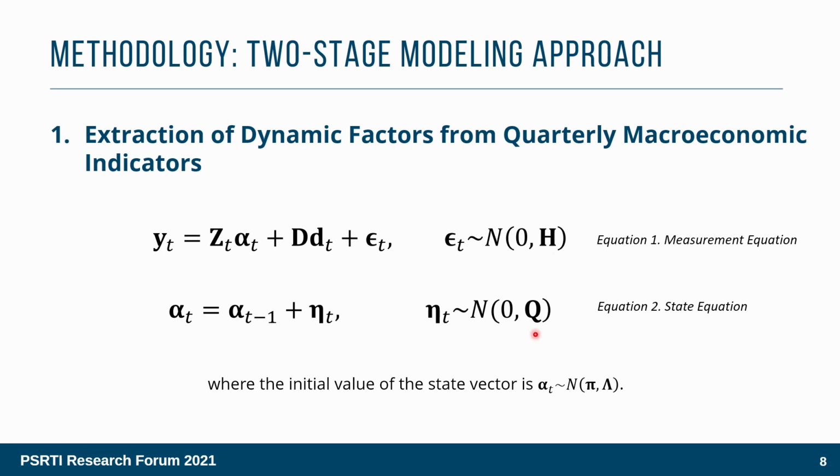The covariance matrix of eta, which is Q, is constrained to the identity matrix, which implies that the resulting extracted dynamic factors form an orthogonal set with a variance of 1. Dummy variables are introduced to represent the periods where there is a significant change in the variable definition or estimation methodology. We add this to have a more accurate measure of the variance.